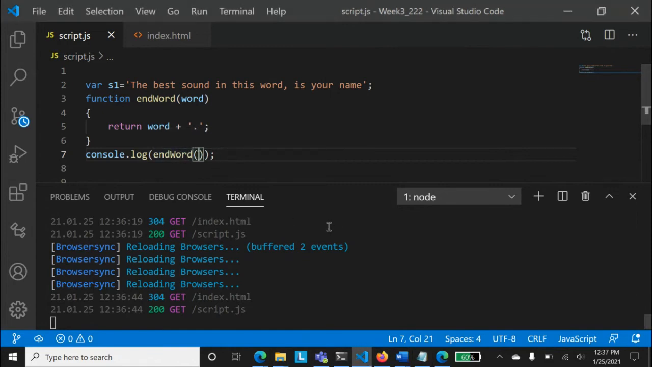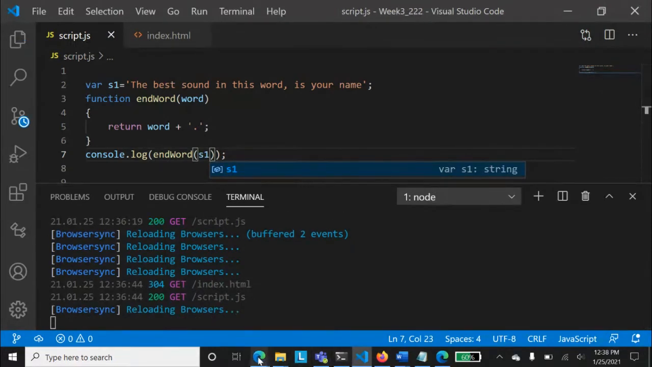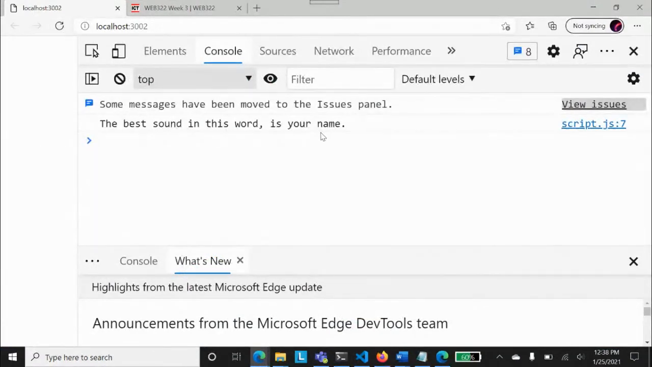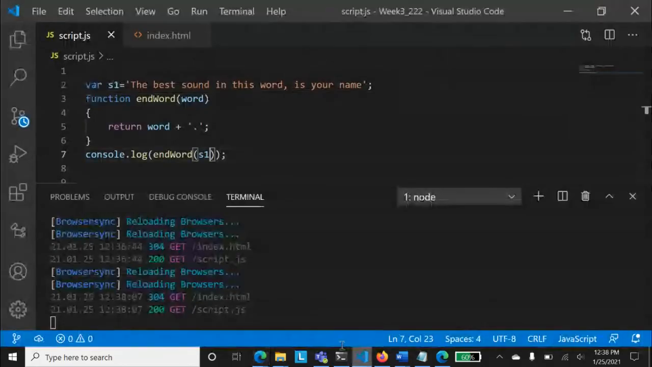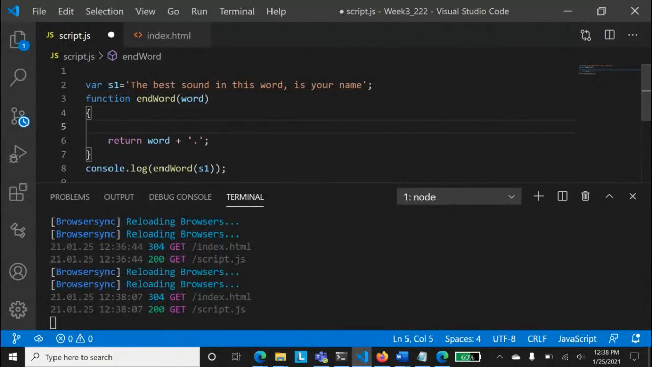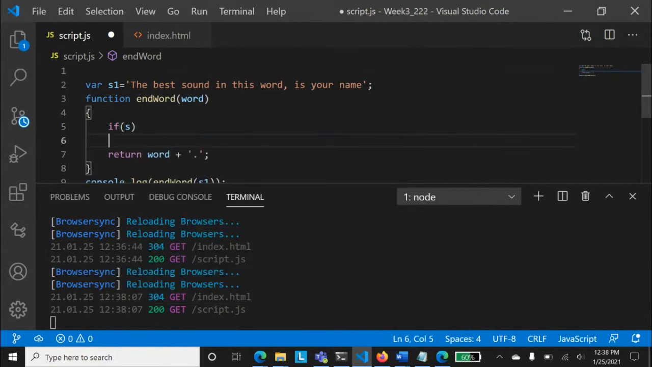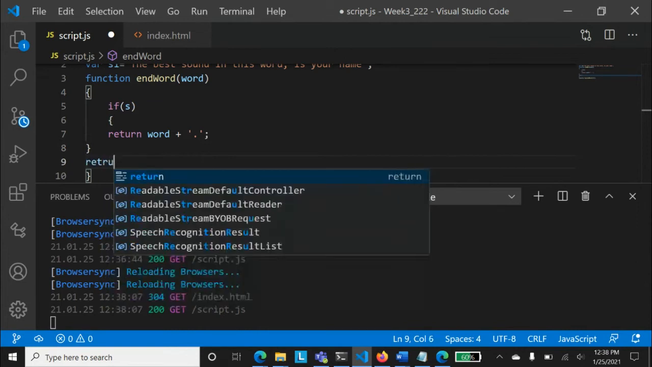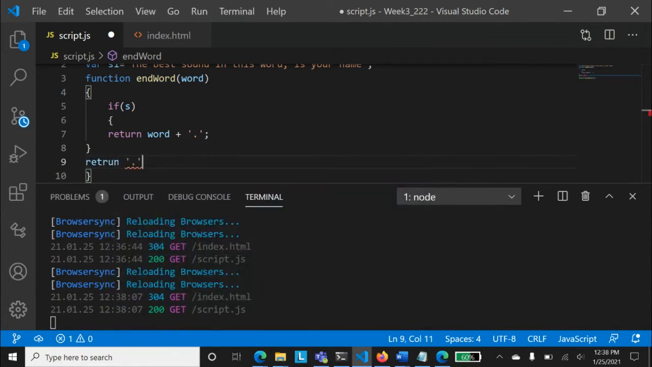So again, if I pass back it s1 and save this one and run this one. Okay, the best sound in this word is your name, right? So we can control that one as well. You know how we can control that. I can write if s, and I can just cut it from here and paste it over here. So if the s has been defined, then you define that. Otherwise, you define what? A single dot, nothing else.